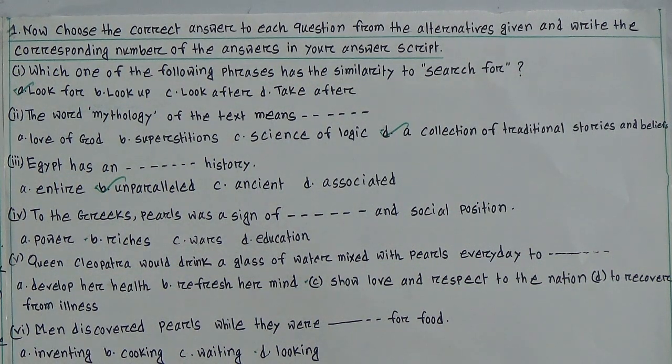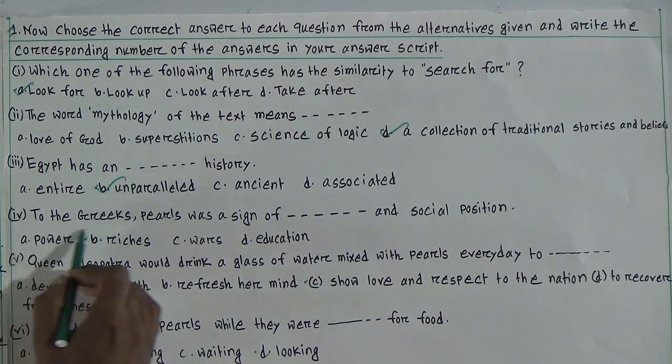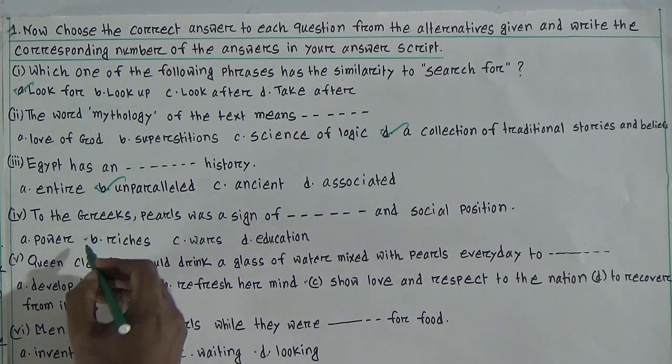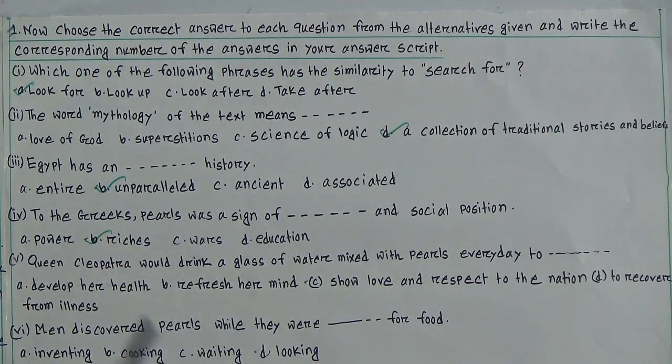We all know this. Number 4, to the Greeks, pearls were a sign of dash and social position. Options: power, riches, war, education. So look at option number B, because this option is the correct answer. So to the Greeks, pearls were a sign of riches or aristocracy.